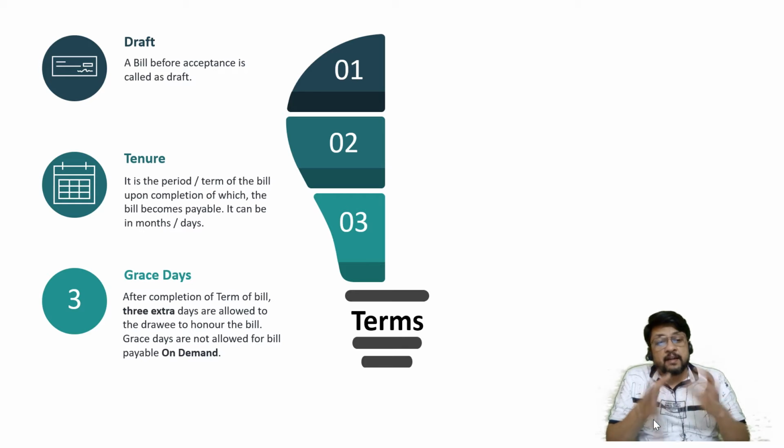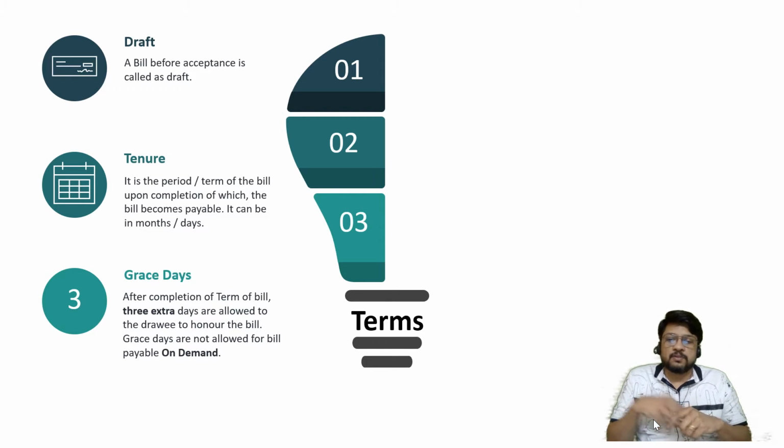It is directly granted by law. So it is not upon the request of the drawee or upon the kind-heartedness of the drawer, but it is by default specified by the law that whatever is the term of the bill, upon completion of it, add 3 more days, then whatever date comes, that will be considered as the due date for the purpose of bill. So upon completion of term of the bill, 3 extra days are allowed to the drawee to honor the bill. And remember, these grace days concept is applicable only for after sight bill or after date bill. It is not applicable for on demand bill.